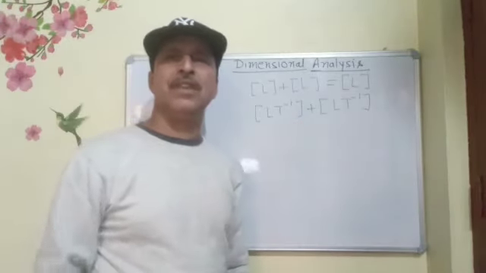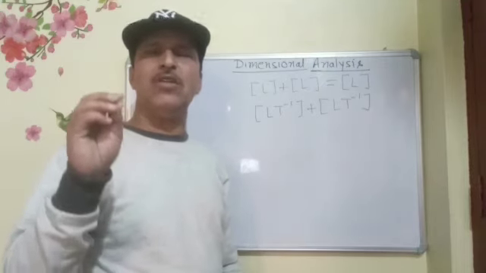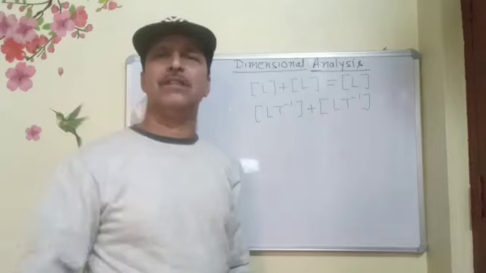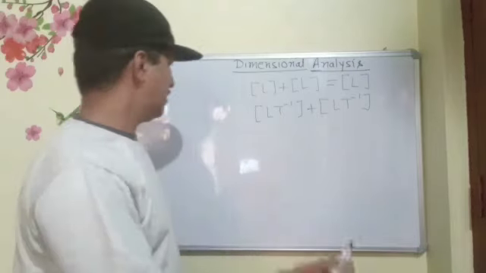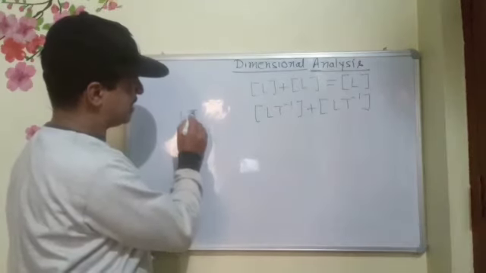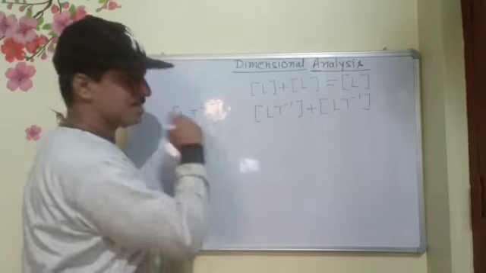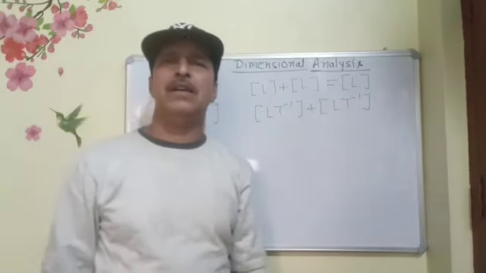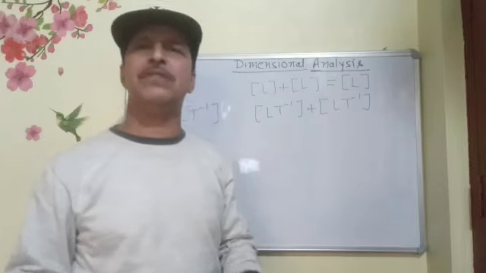Next thing, one physical quantity will have one and only one dimensional formula. For example, speed has the dimensional formula LT^-1. Now, in no case, speed can have any other dimensional formula.